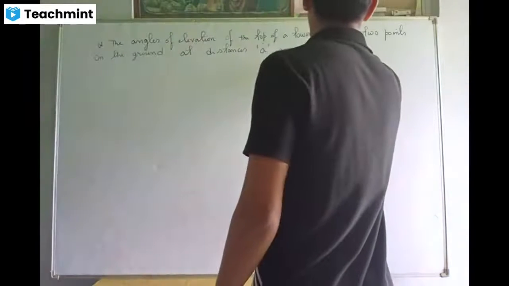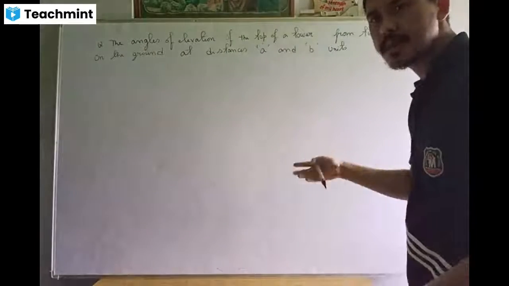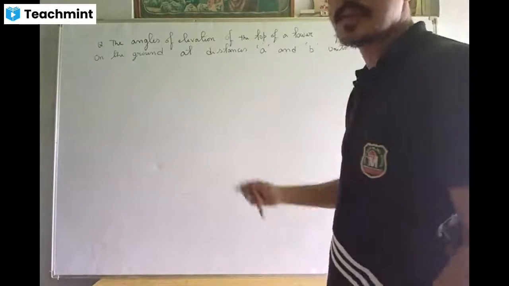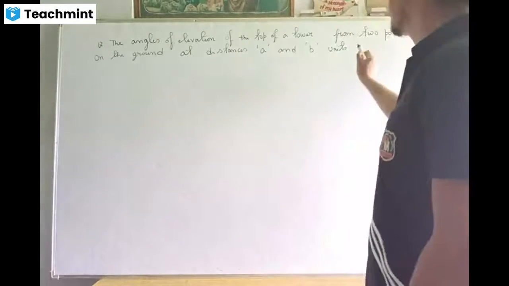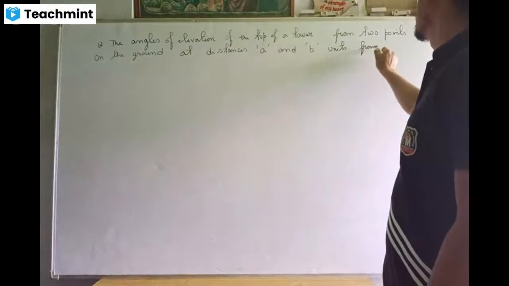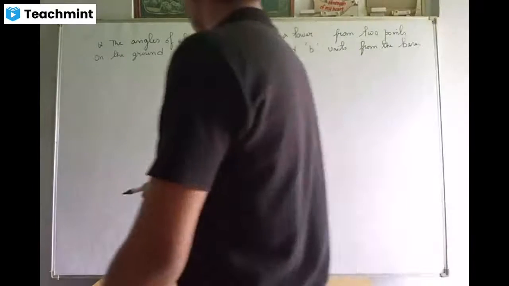Units. It means it can be A centimeter, B centimeter, A meter, B meter, A kilometer, B kilometer. It can be anything, okay? A and B units from the base of the tower.